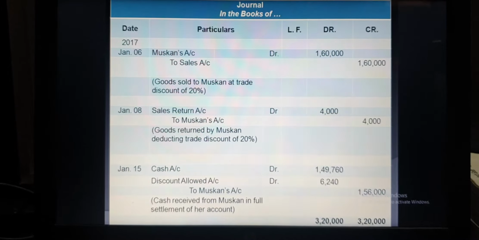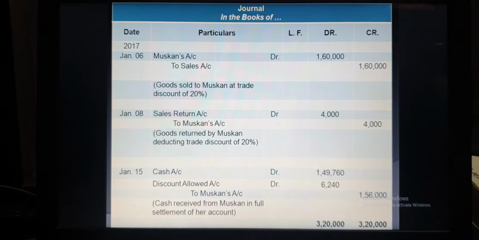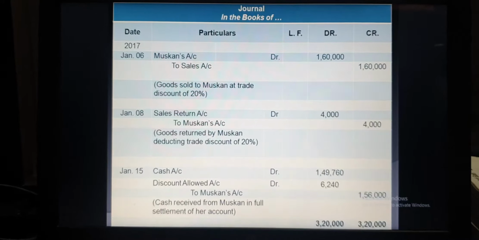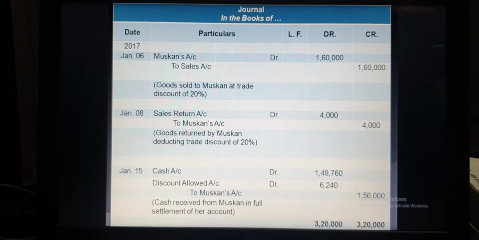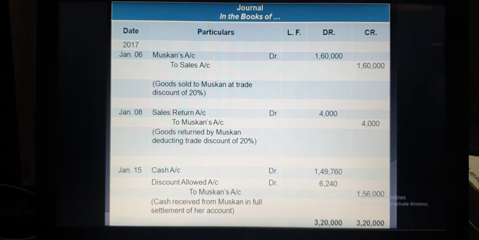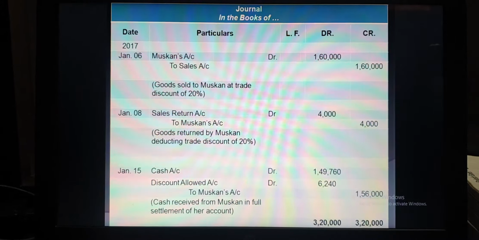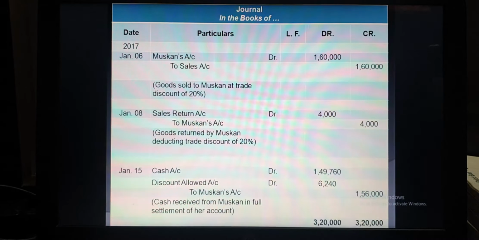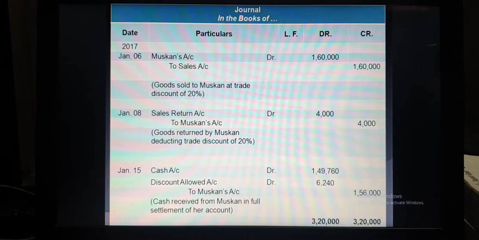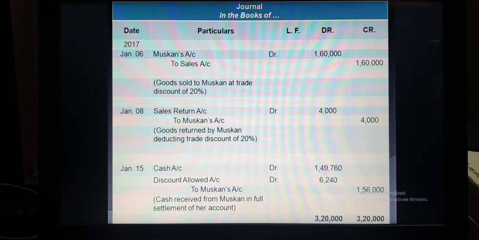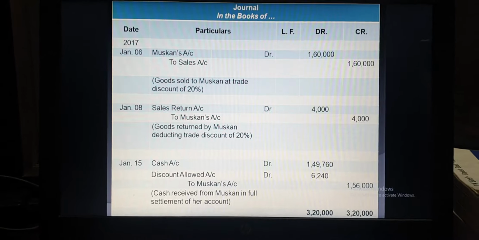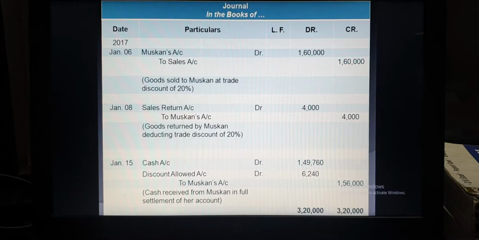Now here is the format of the journal. As I previously told you, date, particulars, ledger folio, debit and credit amount. First of all, in the first journal entry on January 6, 2017, first you have to mention the year, then the date. Goods sold to Muskan at a trade discount of 20%. Now I already told you that there is no need to pass the journal entry for trade discount, and you have to deduct the amount of trade discount from the bill, or we can say invoice. Just now go back to the question part.